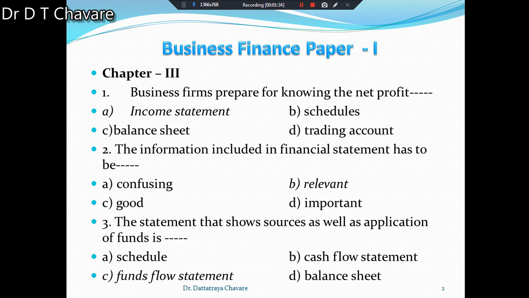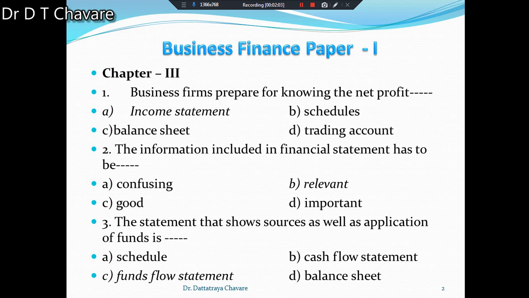You should know the purpose of preparation of each statement, then you can write the answer. For calculation of profit, you have to understand which statement is related. The answer is income statement.